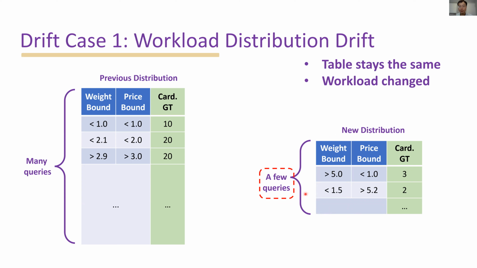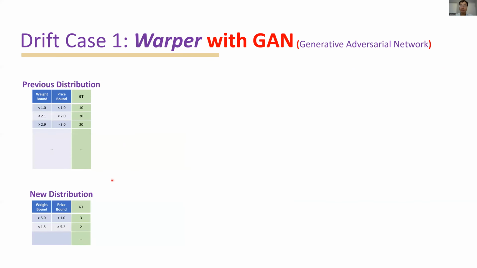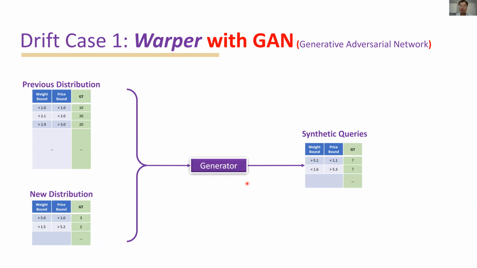We found out that because we only have a few queries, they are not enough to train or fine-tune the machine learning system. So the generative adversarial network, also known as GAN, inside our Whopper system becomes active. We take two sets of data as input to the generator, and the generator will synthesize data that is more similar to the new distribution rather than the previous one.